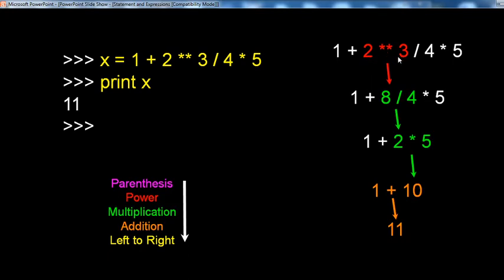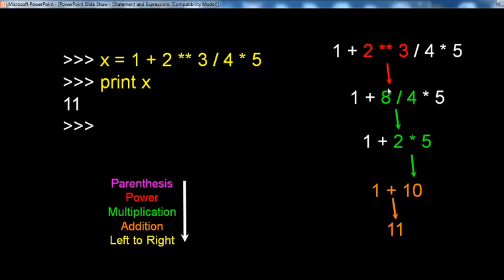Take this value first: 2 to the power of 3, that is 8. Then 8 divided by 4 multiplied by 5. That is, 8 divided by 4 is 2, then 2 multiplied by 5 is 10, and then addition: 10 plus 1 is 11. That means for parentheses use this, then power, raised to the power.